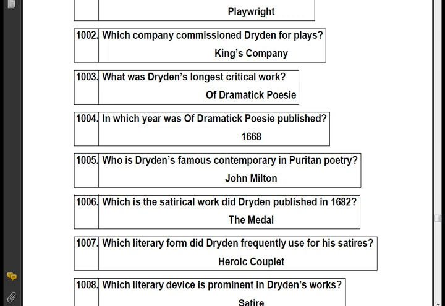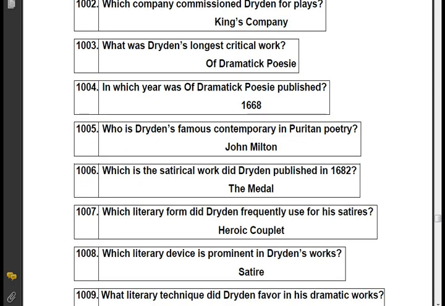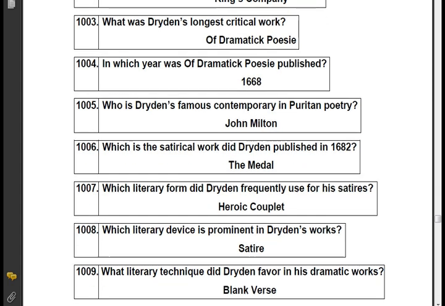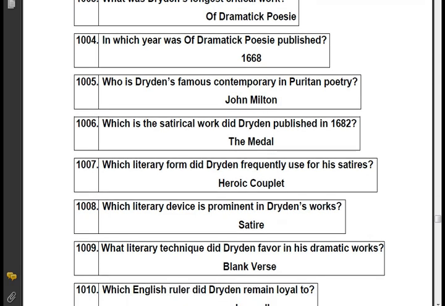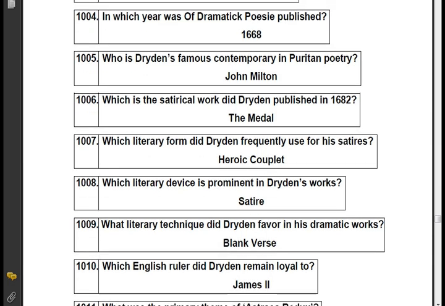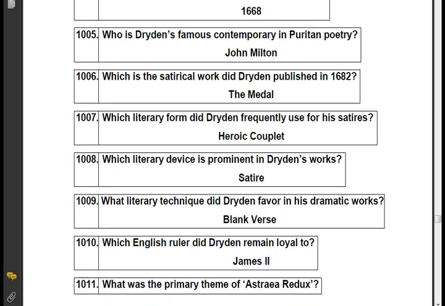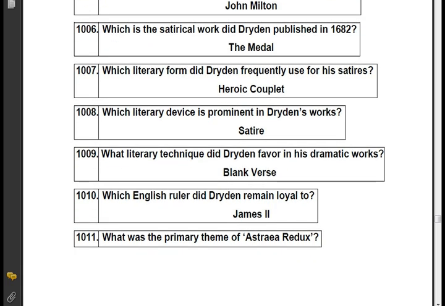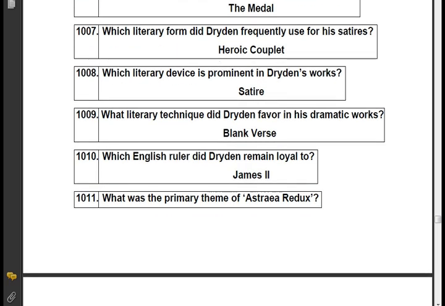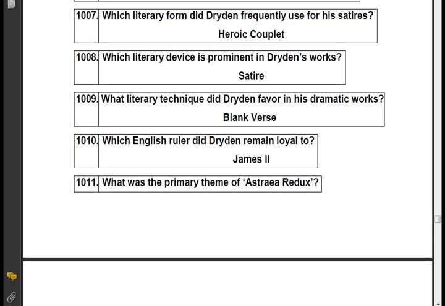In which year was Of Dramatic Poesy published? 1668. Who is Dryden's famous contemporary in Puritan poetry? John Milton. Which satirical work did Dryden publish in 1682? The Medal. Which literary form did Dryden frequently use for his satires? Heroic couplet. Which literary device is prominent in Dryden's work? Satire.